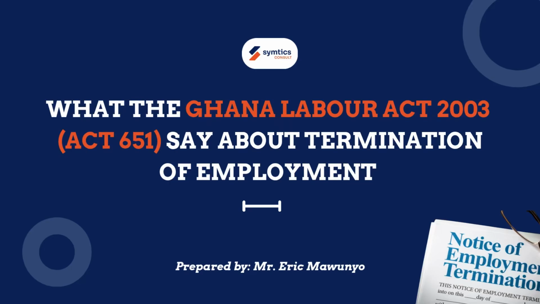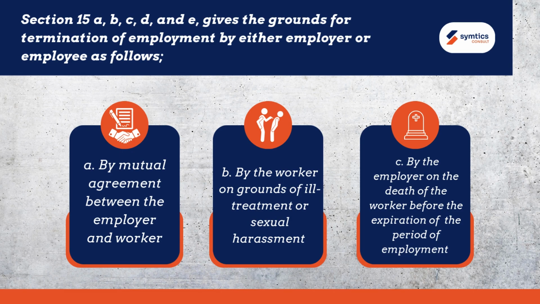What the Ghana Labor Act 2003, Act 651, says about termination of employment. Section 15A, B, C, D, and E gives the grounds for termination of employment by either employer or employee as follows. A. By mutual agreement between the employer and worker.